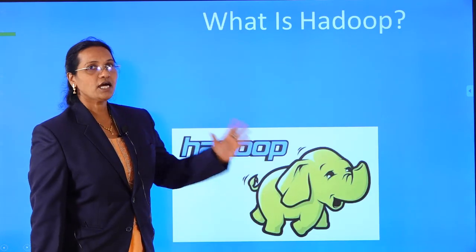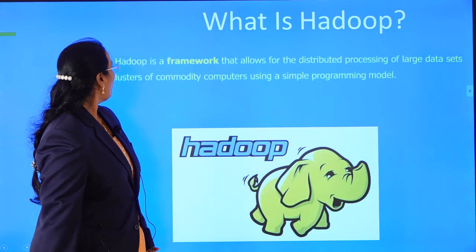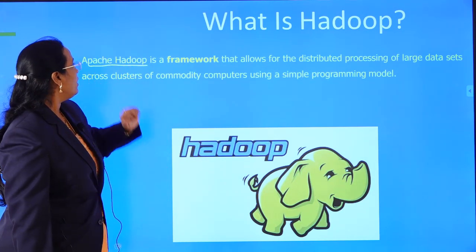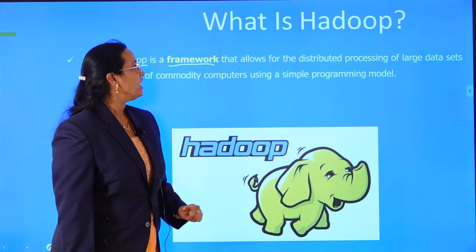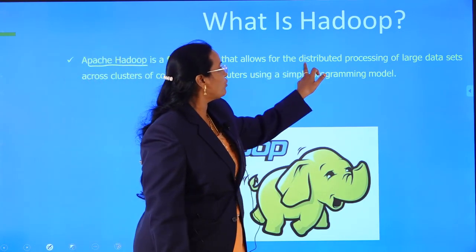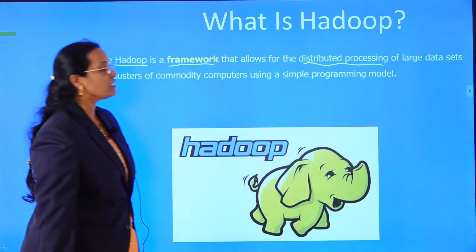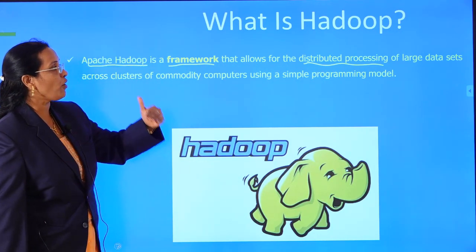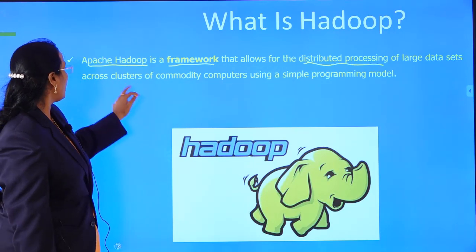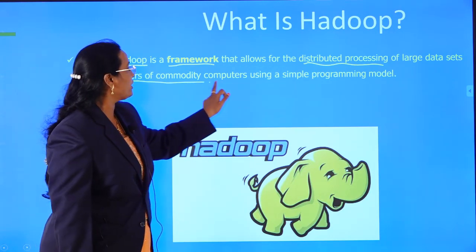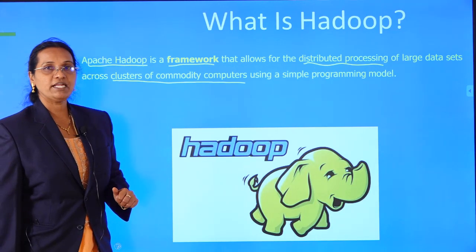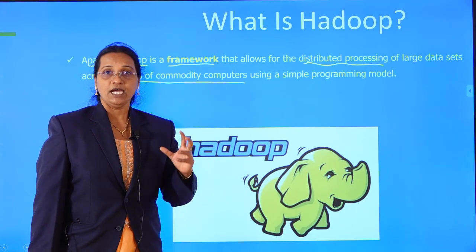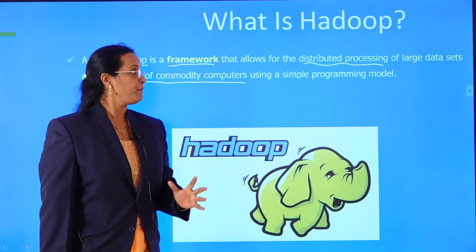What is Hadoop actually? Hadoop is Apache Hadoop, a framework which allows distributed processing of large data sets. That is very important: distributed processing of large data sets across a cluster of commodity computers. What is the meaning of a cluster of commodity computers? Commodity computers are nothing but cheap hardware.